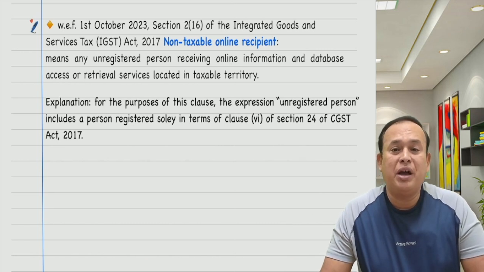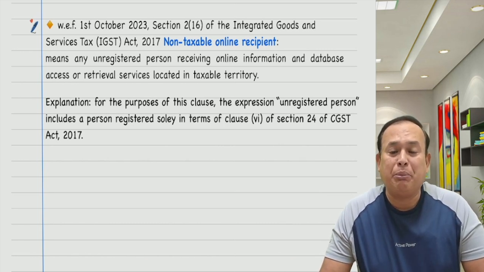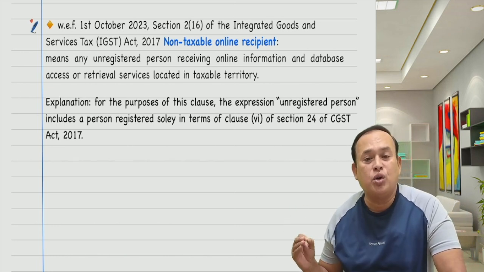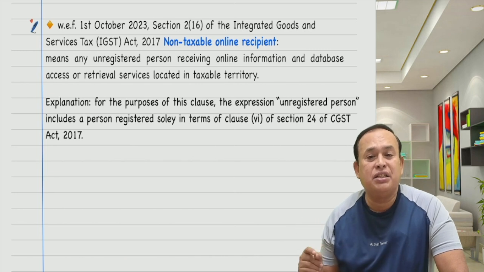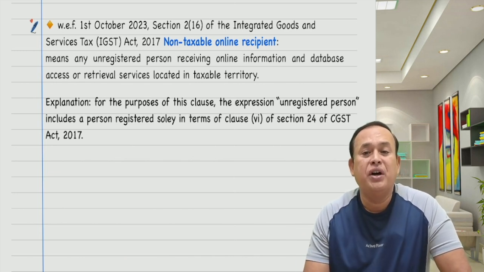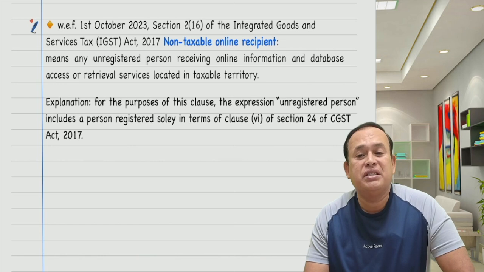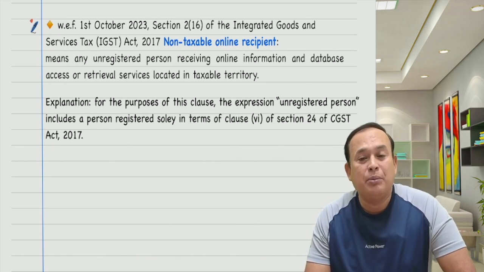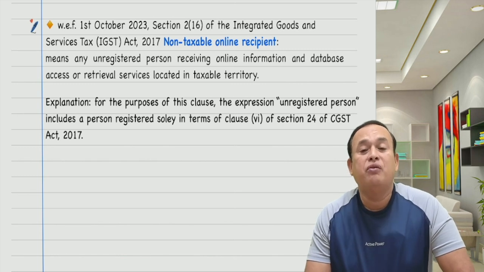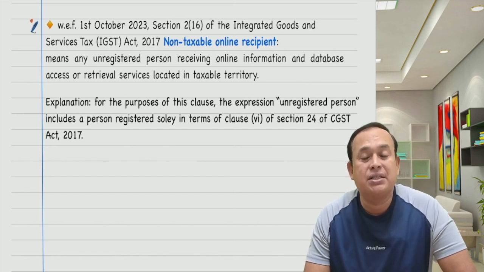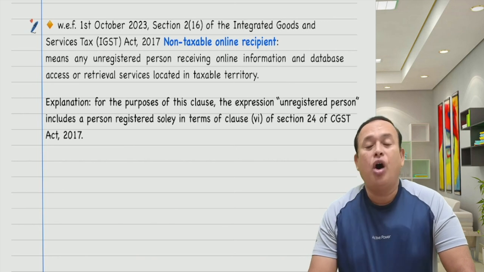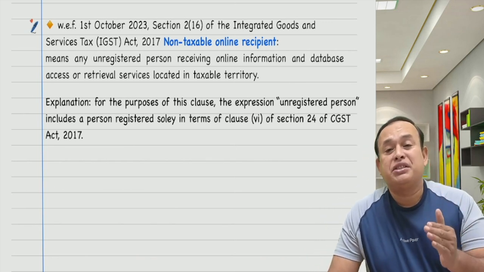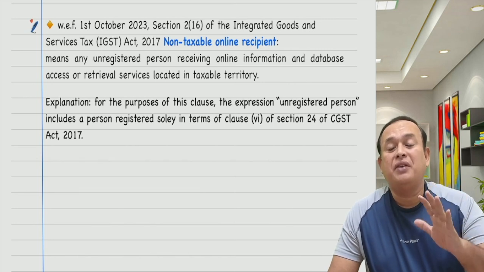And also we have an explanation here. For the purpose of this clause, the expression unregistered person includes a person registered solely in terms of clause 6 of section 24 of the CGST Act, meaning thereby government or local authority which is liable to deduct TDS under section 51 of the CGST Act, where they are registered only to pay the TDS, not for any other purpose.